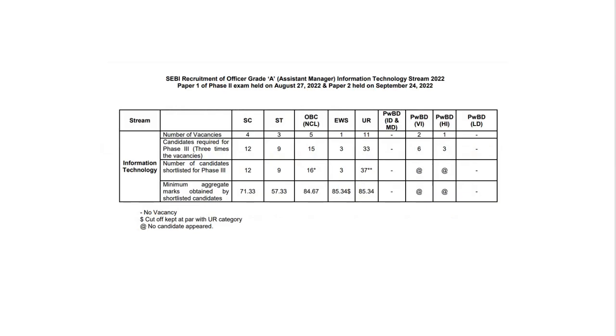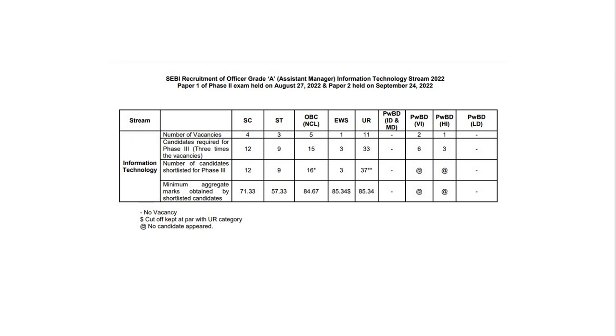Now the next data released by SEBI relates to the phase 2 examination, with paper 1 held on 27th of August and paper 2 held on 24th of September, sorry. Here you can see how many vacancies there are. There were 14 vacancies, and then there were the backlog vacancies. For the UR category, that is unreserved, you have 11. For EWS 1, and for OBC, ST and SC, there are 5, 3 and 4 respectively.